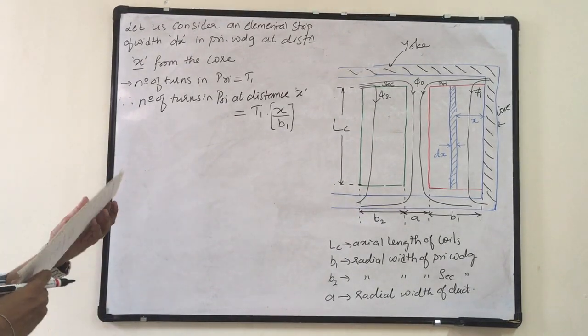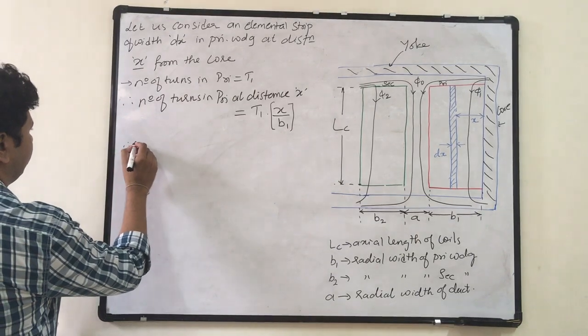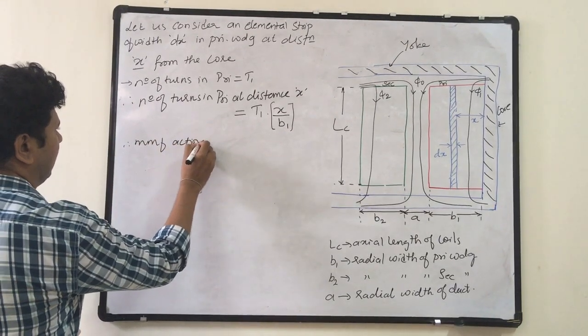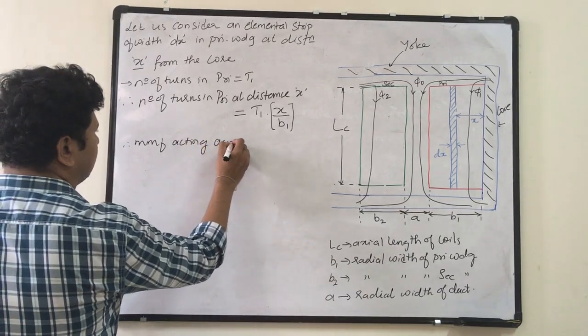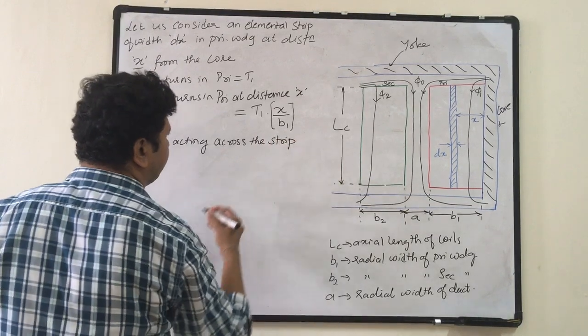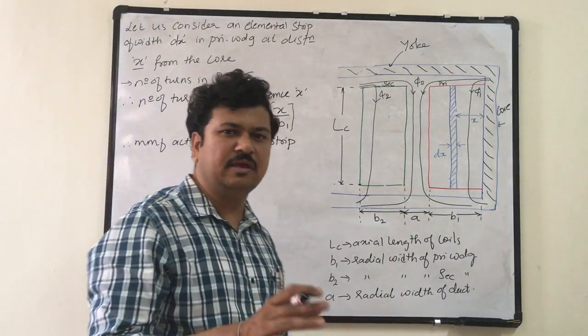So now, MMF acting across the strip. Now, what is the current drawn by each winding or each turn? It is I1.